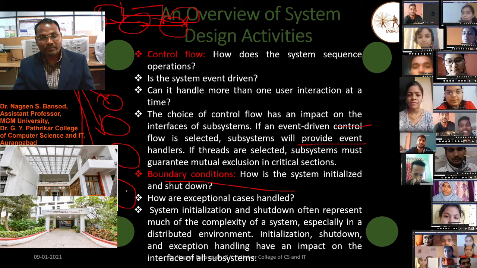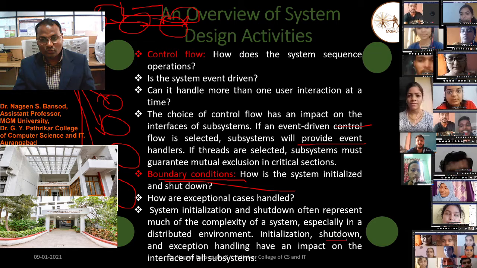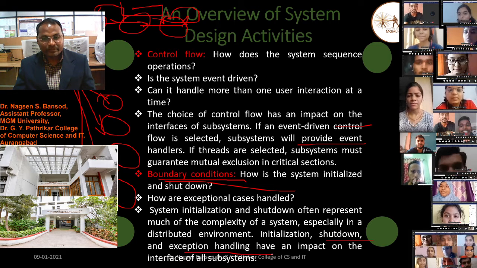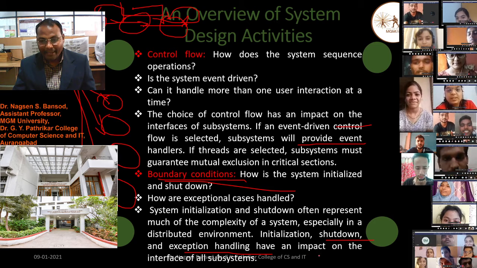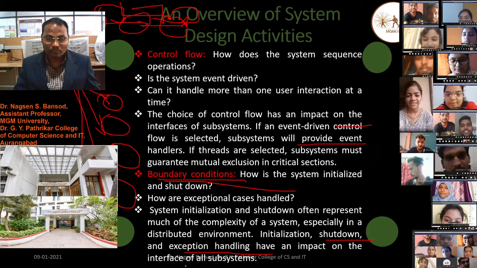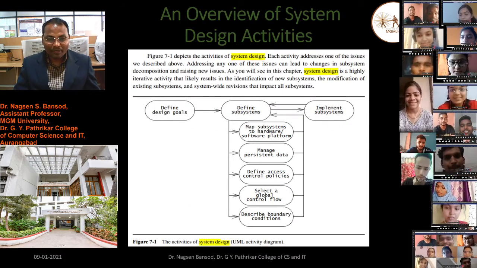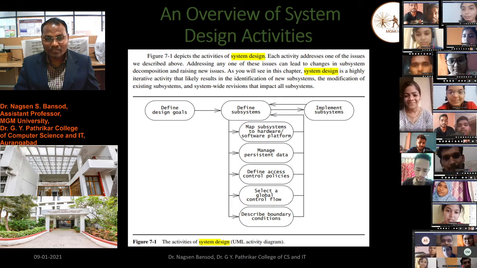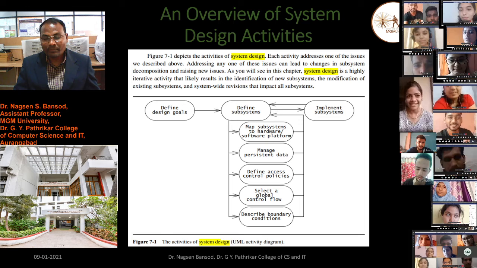If our system is similar, then we have to find the boundary conditions to shut down, and exception handling has an impact on the interface of all the subsystems. This is an important activity of system design, the UML activity diagram. You have to draw this diagram in the practical.